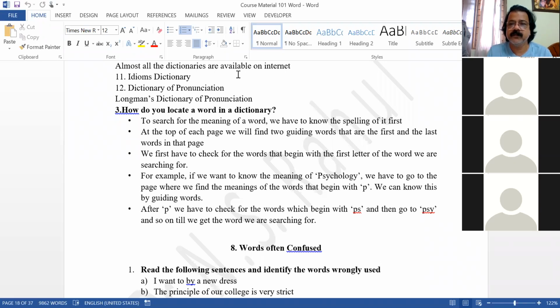At the top of each page, we will find two guiding words that are the first and the last words in that page. We first have to check for the words that begin with the first letter of the word we are searching for. For example, if we want to know the meaning of psychology, we have to go to the page where we find the meanings of the words that begin with P. We can know this by guiding words. After P, we have to check for the words which begin with PS and then go to PSY and so on till we get the word we are searching for.